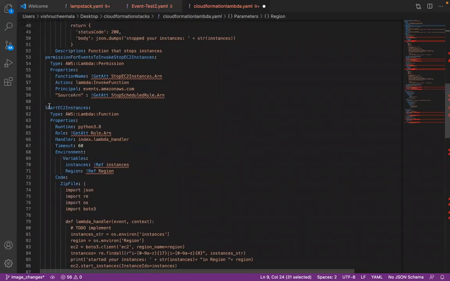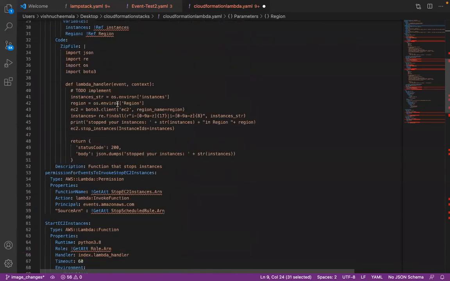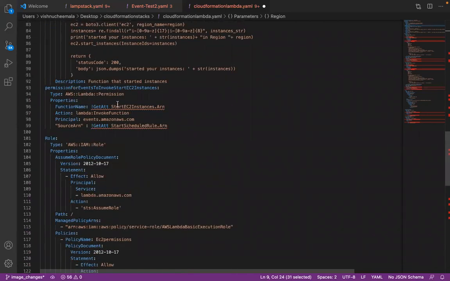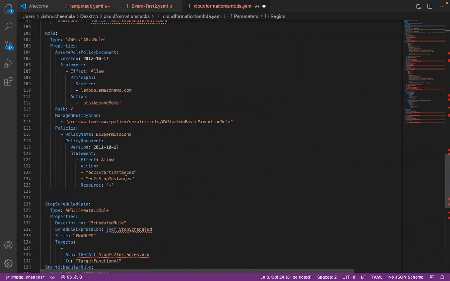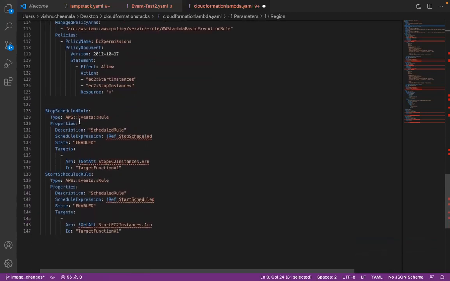You're going to get permissions for start and stop actions, EC2 permissions, start and stop, resource allow. Okay. And you'll be creating two events, one event rule to stop schedule, and one event rule to start schedule.